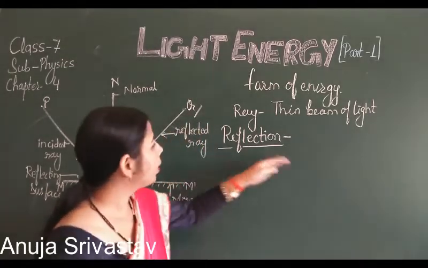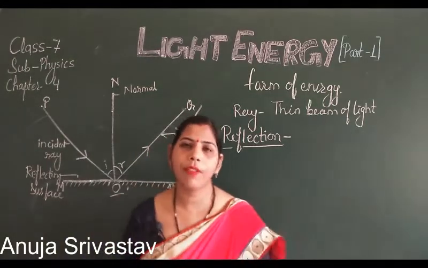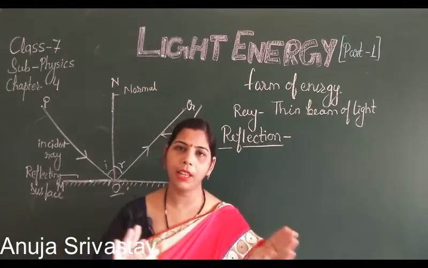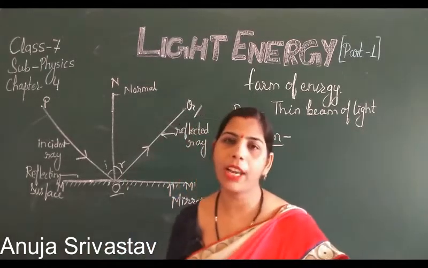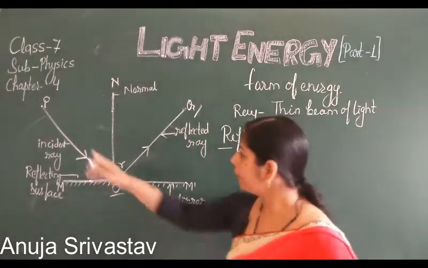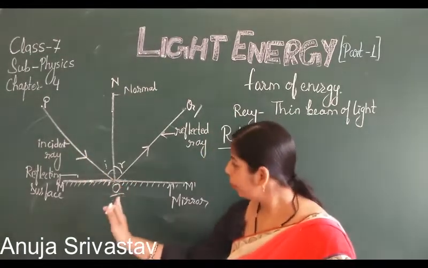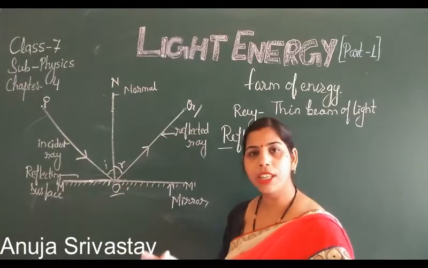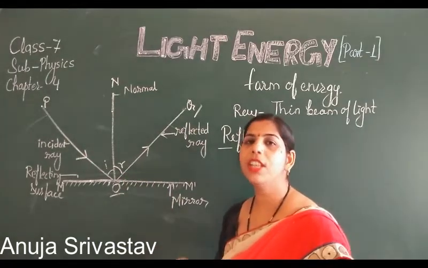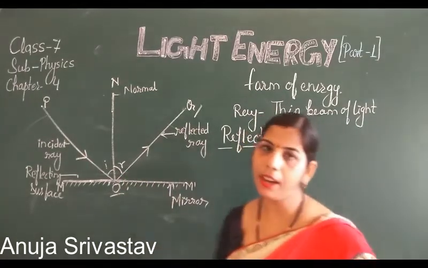So what is reflection? Reflection is the bouncing back of light in the other direction. That means when light rays fall on an object and surface, जब light ray किसी surface पे पड़ती है तो it is reflected in the other direction. इसकी डायरेक्शन क्या हो जाती है? चेंज हो जाती है. So that change in direction is denoted as the reflection.